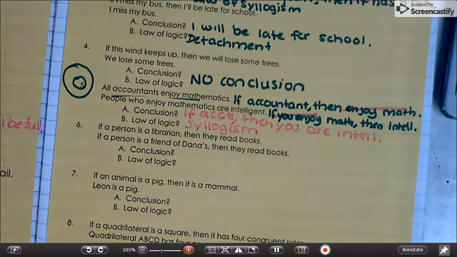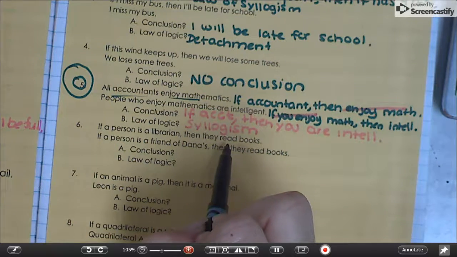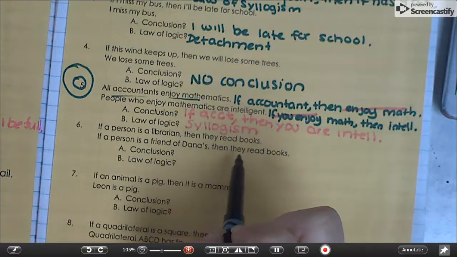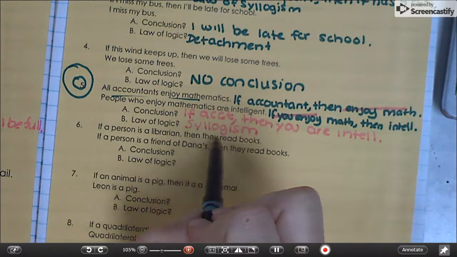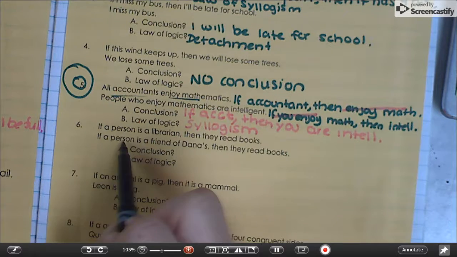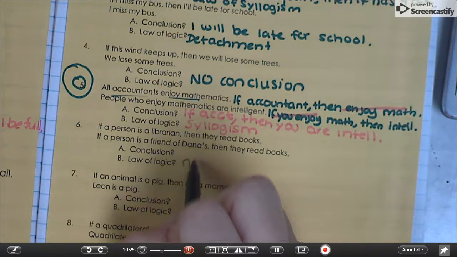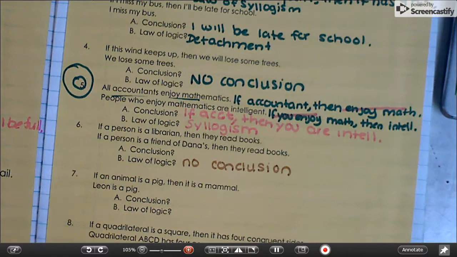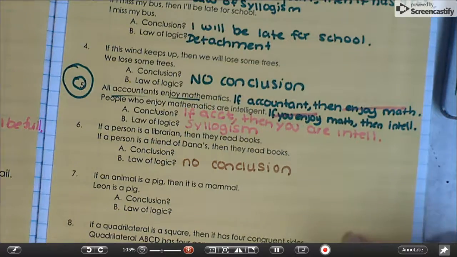All right. Number 6. If a person is a librarian, then they read books. If a person is a friend of Dana's, then they read books. So this kind of looks like syllogism, but where's that repeat? It's not there in the middle. It should be here and here. And since it's not, no conclusion. It doesn't follow the rules of the laws of syllogism. It looks similar, but it's not similar.